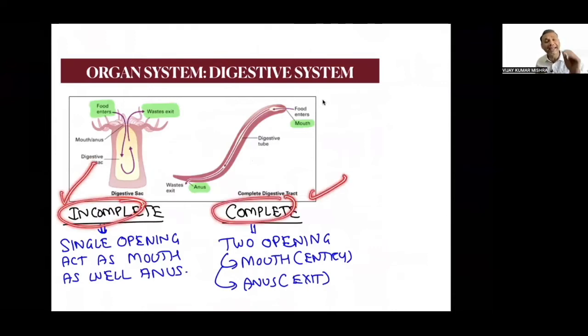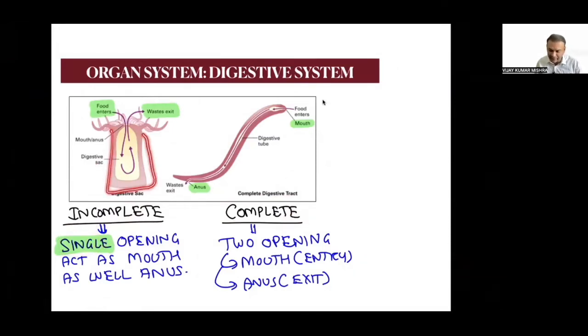What do you mean by incomplete digestive system? The meaning is there is a single opening. How many openings? There will be a single opening. That point has to be clear. Is that clear? There has to be a single opening. So you can see this particular example of Coelenterata. Here these are going to be the tentacles, and here you can see there is a single opening. There is only one opening.